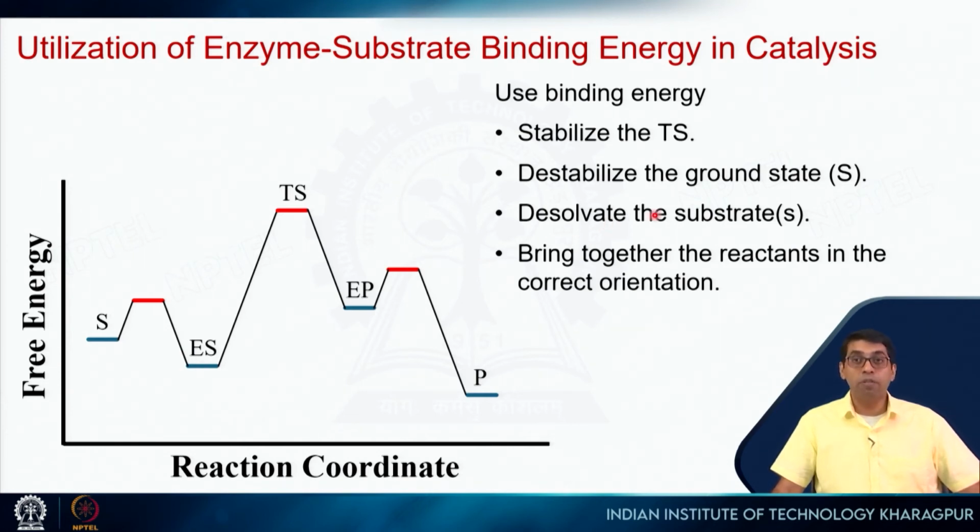It can use this to desolvate the substrate. Typically the substrates will have water molecules around them, and if they are polar, they will have this hydration layer. So, you have to strip those off, and that is where this binding energy is utilized. And then it will also use this to bring the reactants together in the correct orientation. If it is a bimolecular reaction A plus B, then A and B have to be in the right orientation so that the reaction can happen. Enzymes provide a scaffold where these two reactants are put together in the correct orientation so that the reaction can happen. We will see examples of all of this when I discuss chymotrypsin in the next lecture.